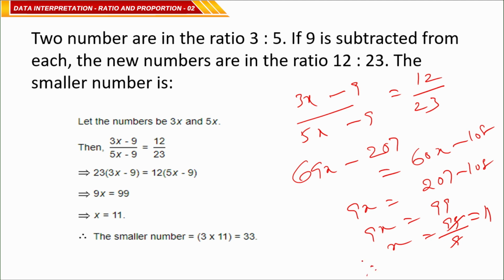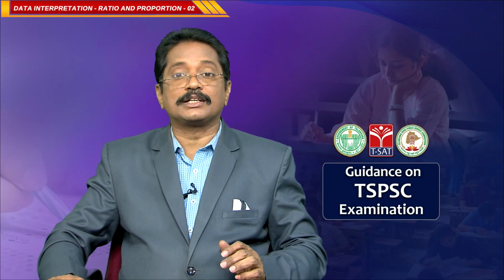Therefore the numbers are in the ratio 3x and 5x, and the smaller number is 3x. So 3 elevens are 33. This is the answer. So now you can understand.